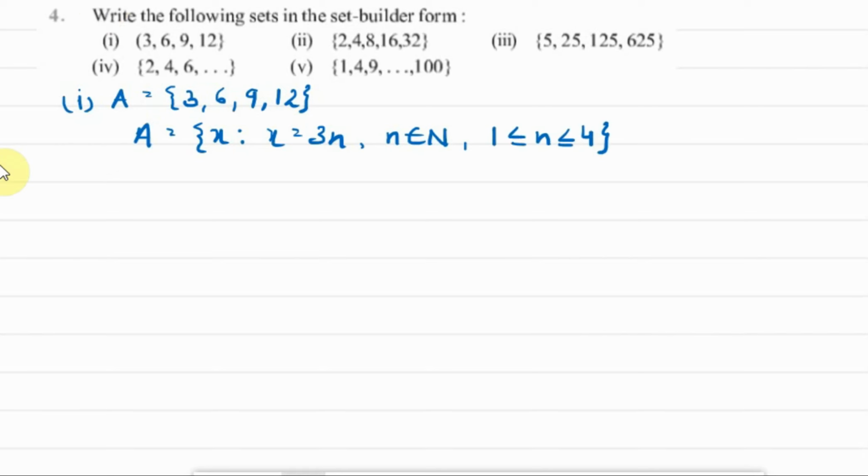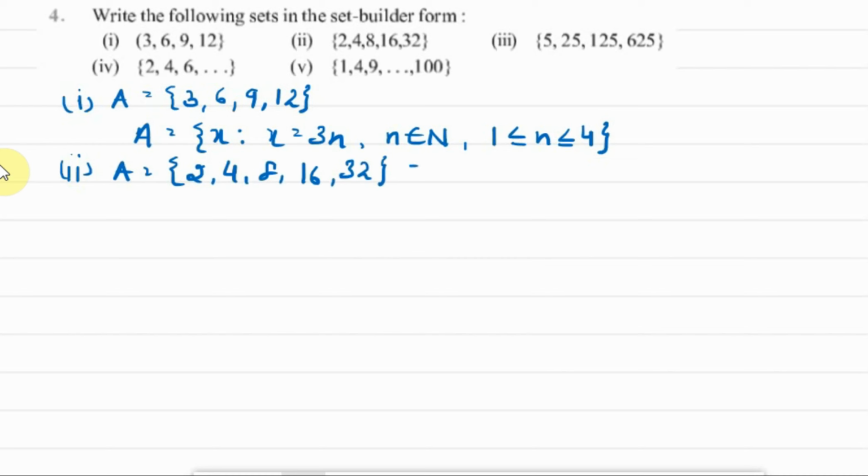Okay, second part. A is equal to 2, 4, 8, 16, 32. Now what is the common property of the numbers enlisted here? These numbers are all powers of 2, right?